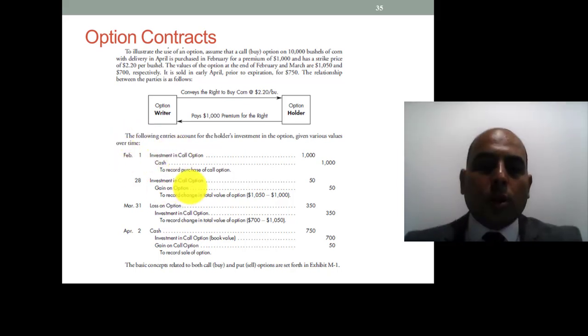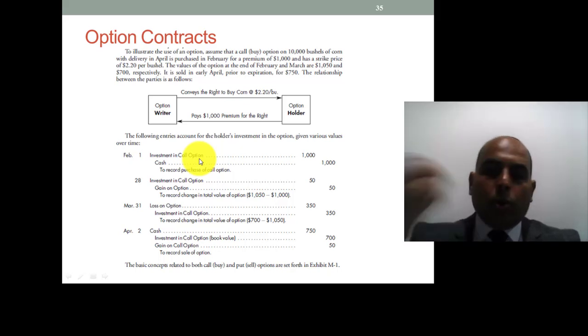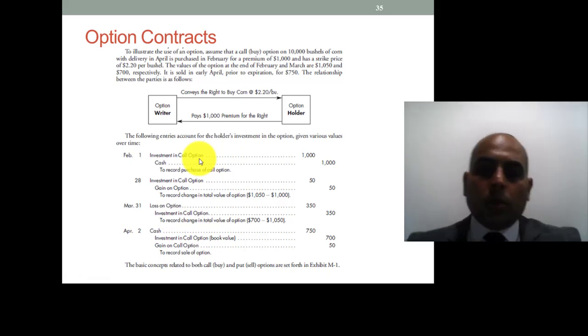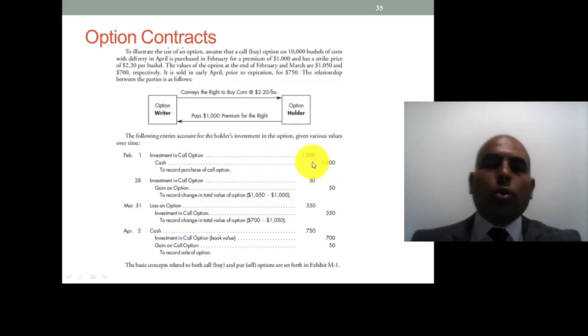So we record the payment: investment in call option debited by 1,000, and cash credited by 1,000, to record the purchase of the call option.